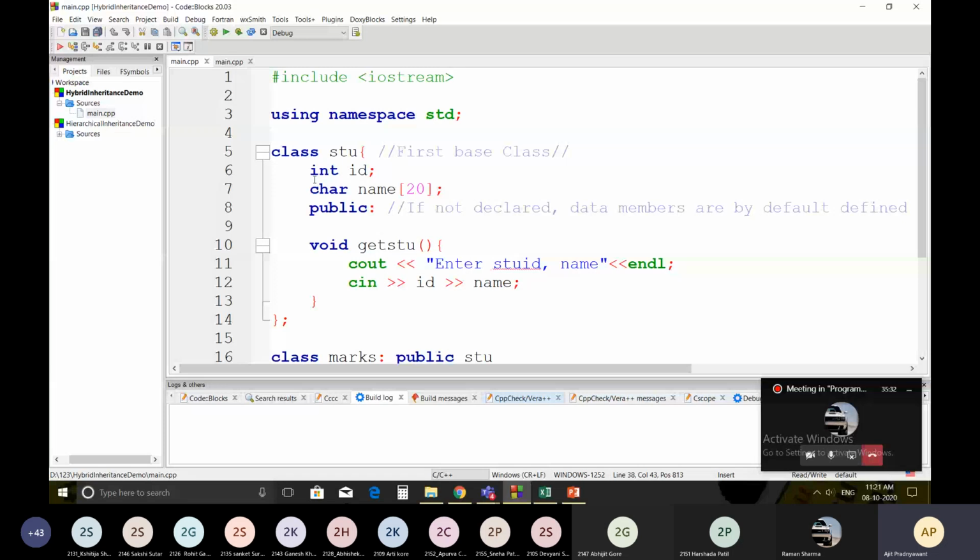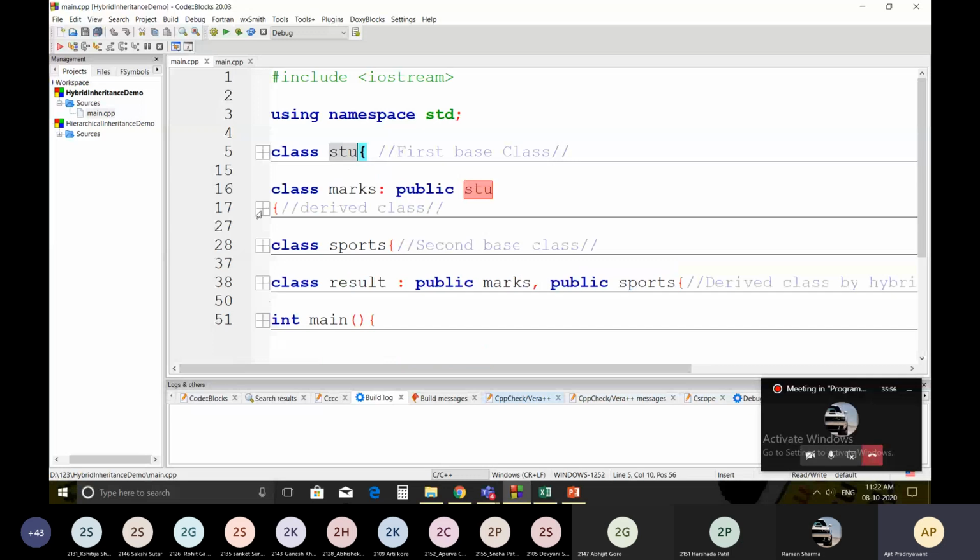So in the student class, there are two fields, ID and name, and by using the getStud function, they have taken the ID and name from the user, and this code is written inside the class stud, that is student. Next is the marks class.